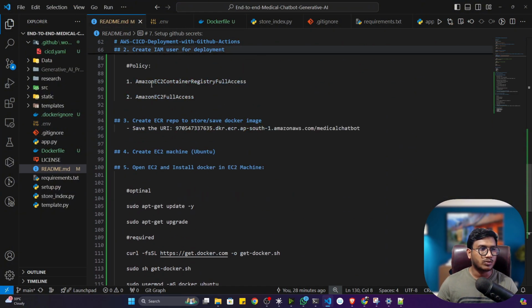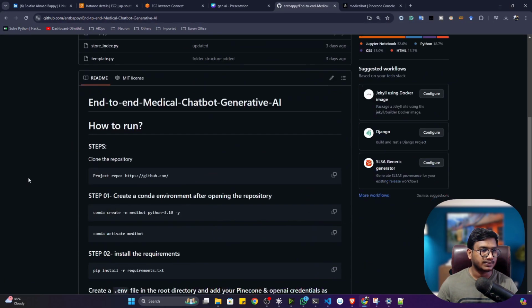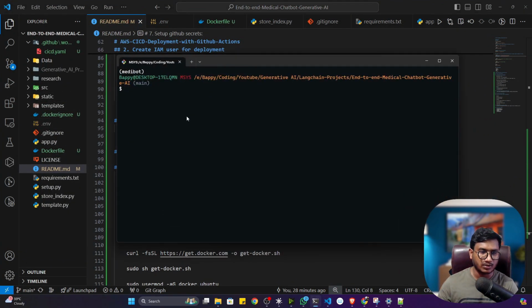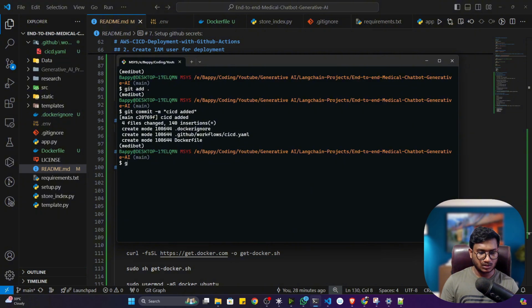Now what I have to do is push the changes. But before that, let me get back to my project. Now I'll push the changes. So just commit. To commit, open up your Git Bash and write this command: git add space dot, then git commit -m, let's say, CI/CD added, then git push origin main.